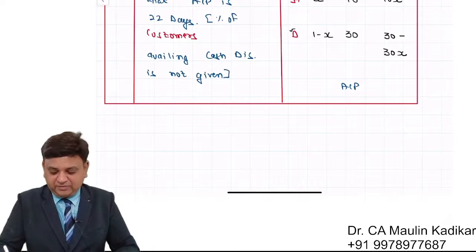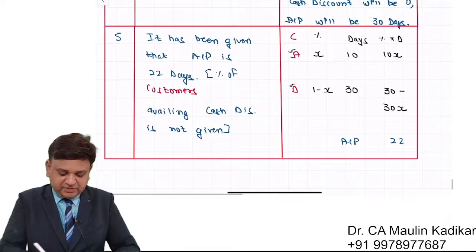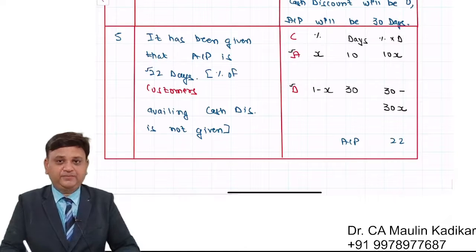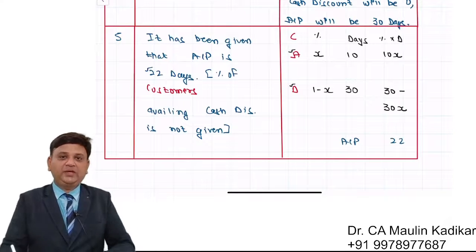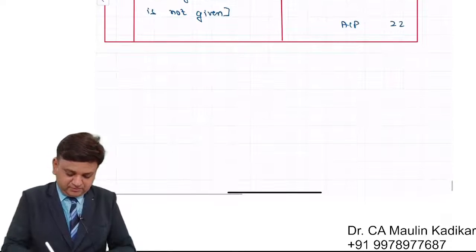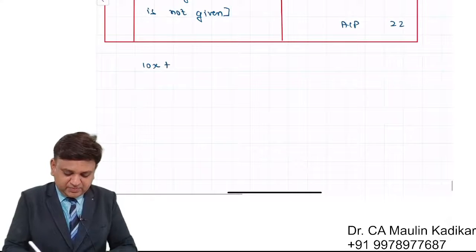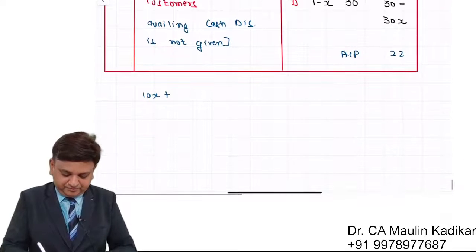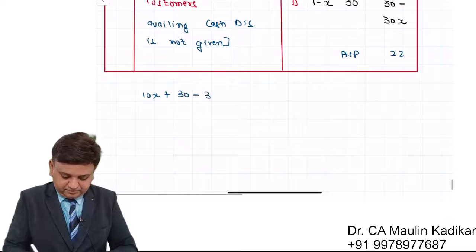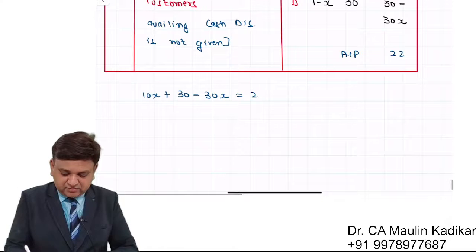Average collection period would be 22 days, which is provided to us in the example. This is the way a small equation can be formed. 10x plus 30 minus 30x is equal to 22.